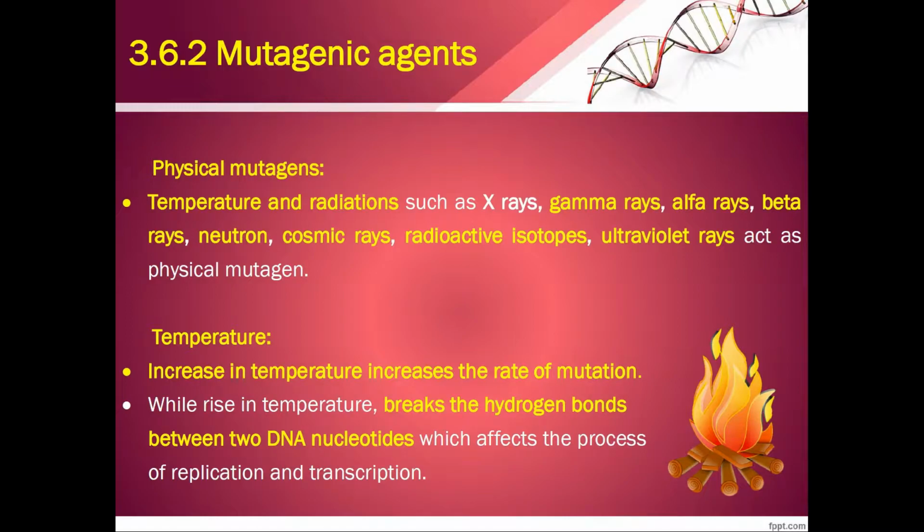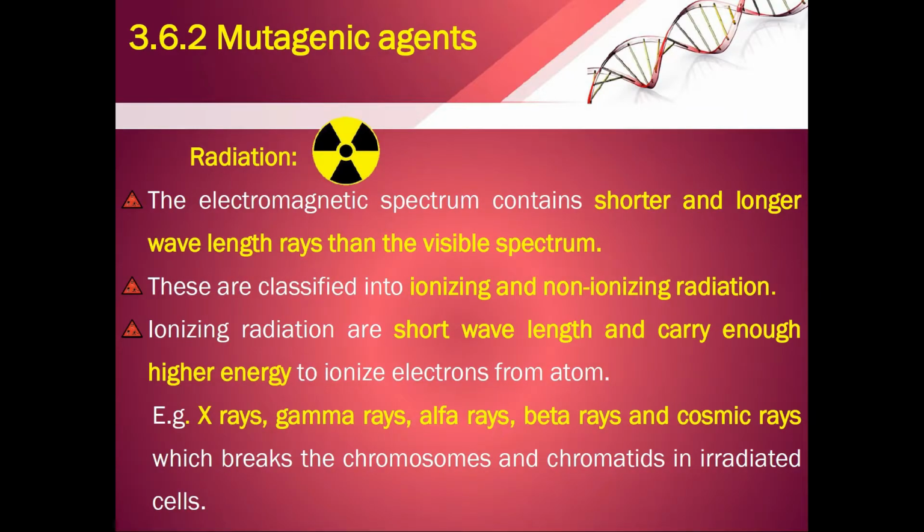And temperature also acts as a mutagenic agent. Increase in the temperature increases the rate of mutation, while the rise in temperature breaks the hydrogen bond between the two DNA nucleotides, which will affect the process of replication and transcription. Radiation: the electromagnetic spectrum contains short and longer wavelength rays than the visible spectrum. They are again classified into ionizing and non-ionizing radiation.